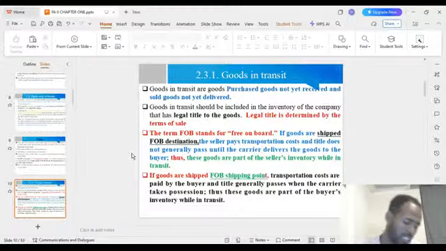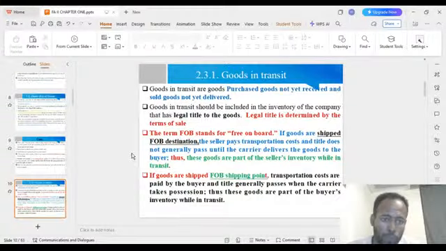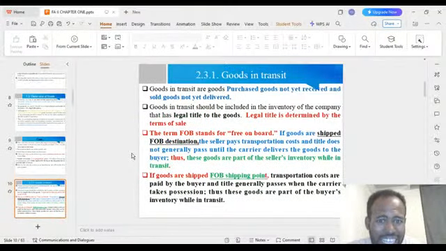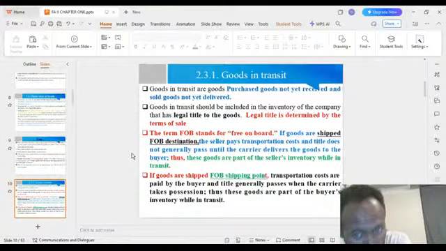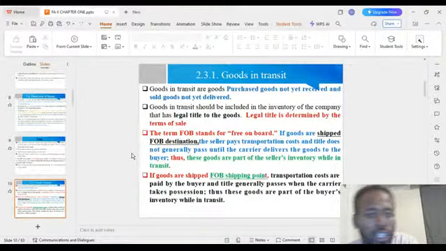There are many terms of sales, as you know. The term FOB stands for free on board. If the goods are shipped FOB destination, the seller pays the transaction cost, and the title does not generally pass until the carrier delivers to the buyer.